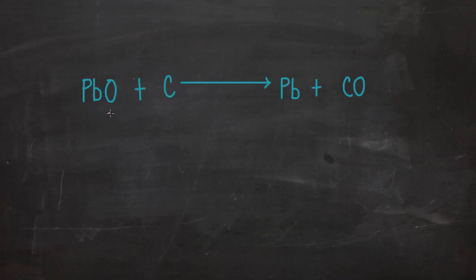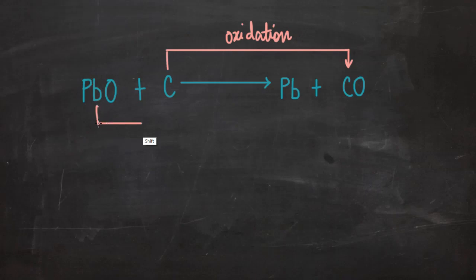So in this case, carbon is gaining oxygen. Carbon is gaining oxygen to form carbon monoxide. So gain of oxygen is oxidation. Carbon is getting oxidized. And lead oxide is losing oxygen to form lead. So, loss of oxygen is reduction.